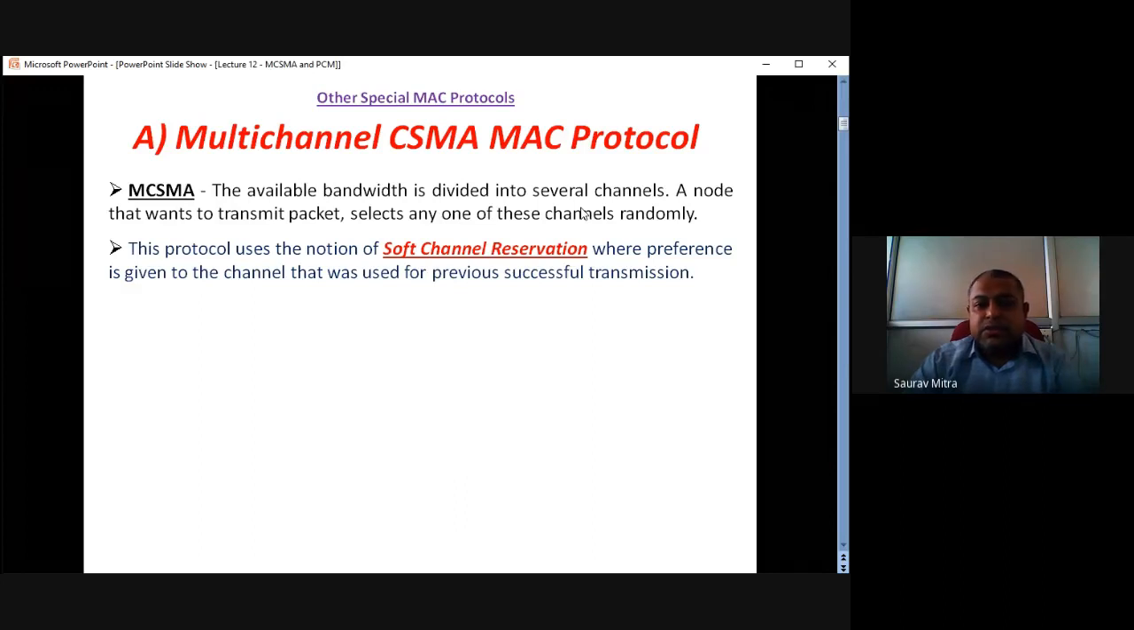This protocol uses the notion of soft channel reservation. A very important short question: what is meant by soft channel reservation? The answer is where preference is given to the channel that was used for the previous successful transmission. That means one sender was using a certain path to send the data to one receiver. Now his data transmission is over. Now it is waiting for a certain time, and after a certain time, a lot of other sensed data is accumulated in that sensor. Again, that sender is trying to send the data to the same kind of receiver.